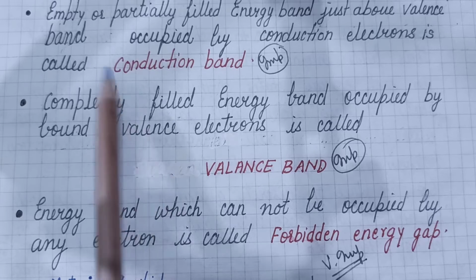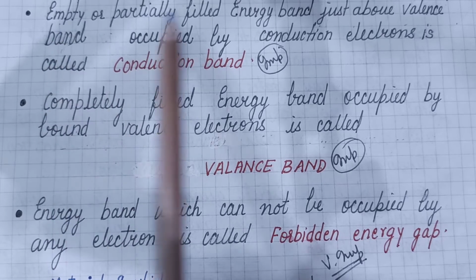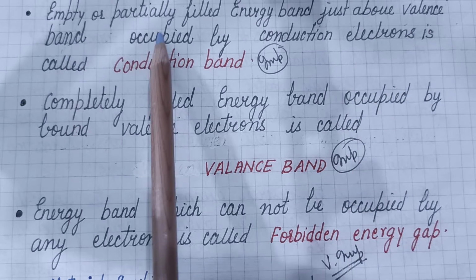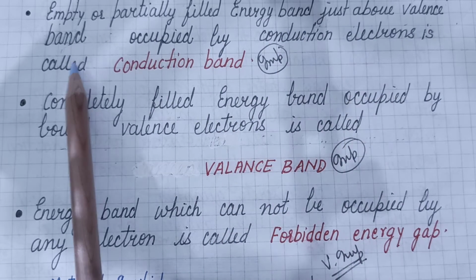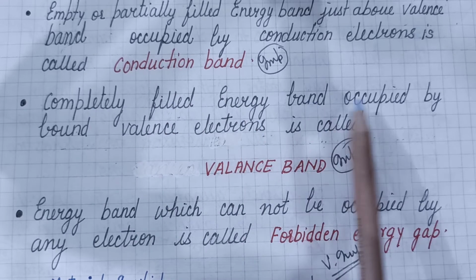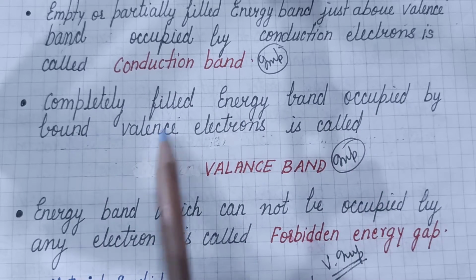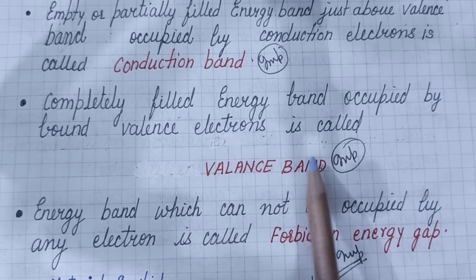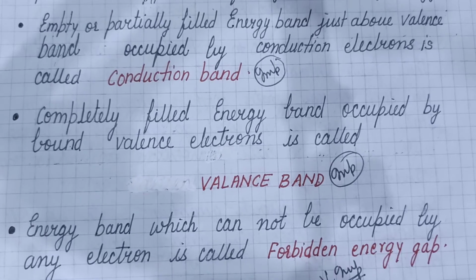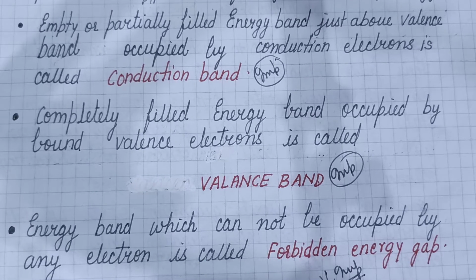इस क्लास से पहले क्विक रिवीजन. Empty and partially filled energy band just above valence band occupied by conduction electrons is called conduction band. Completely filled energy band occupied by bound valence electron is called valence band. Energy band which cannot be occupied by any electron is called forbidden energy gap.